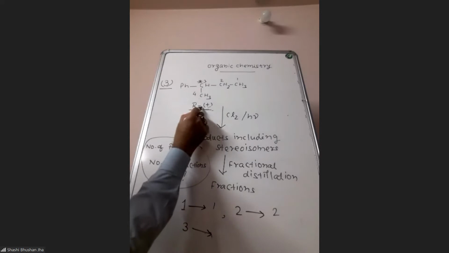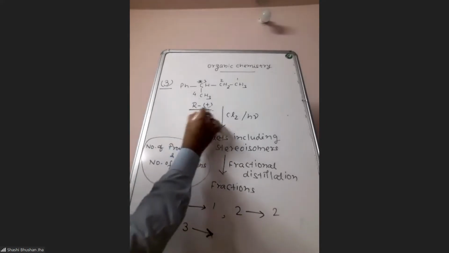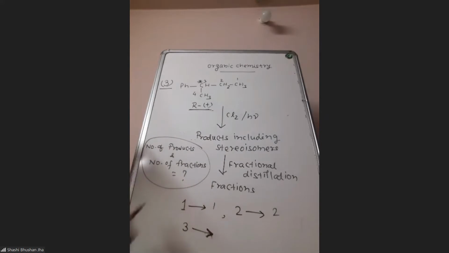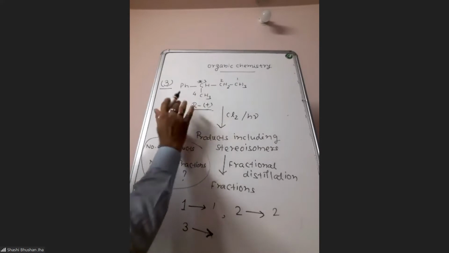We are not supposed to change the configuration at this carbon. Sir, but the free radical is forming there only, no? Let it be formed there, but if the configuration at this carbon is fixed, what does it mean? It means you have taken one particular stereoisomer, and that should be R only.